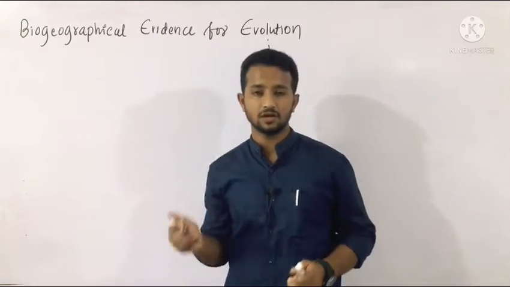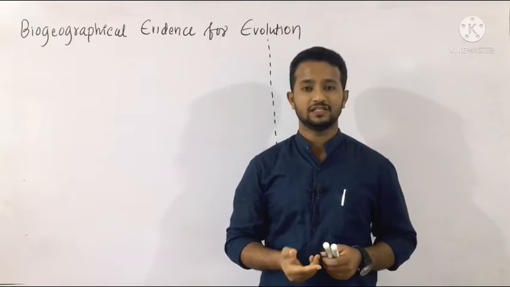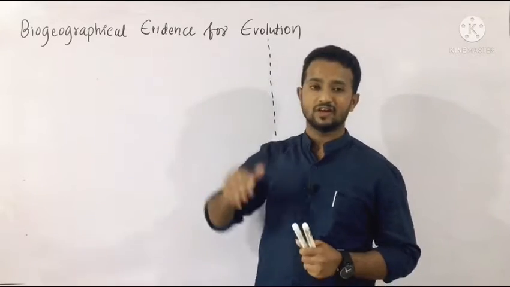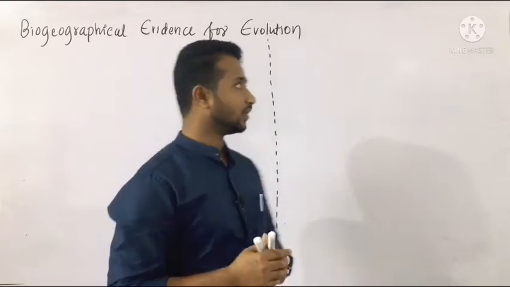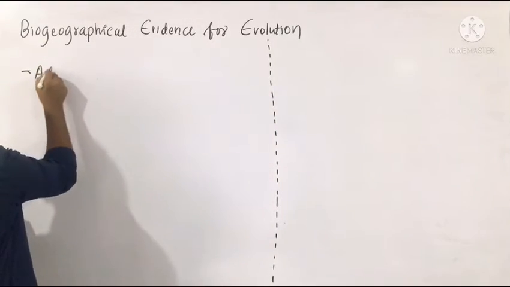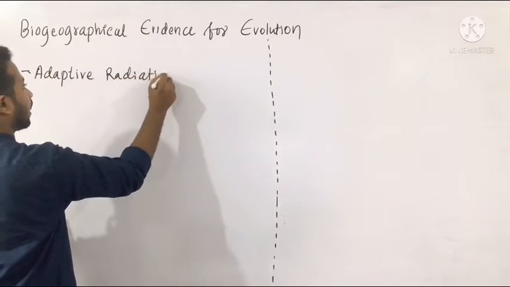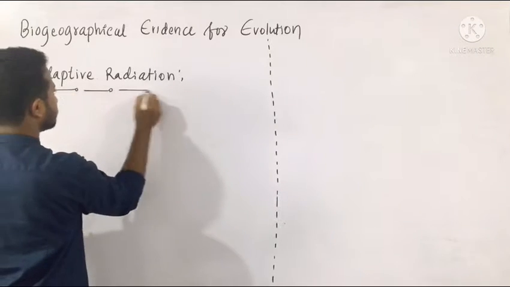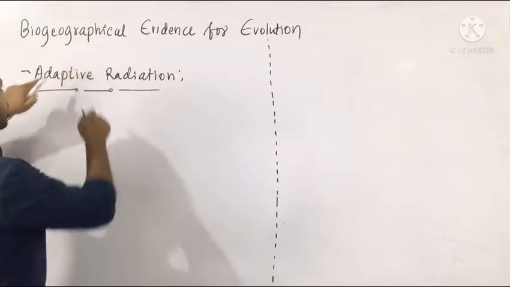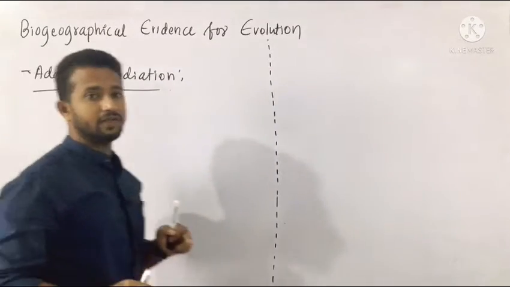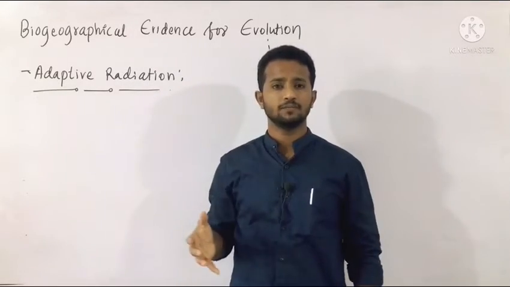Okay, the next evidence is called biogeographical evidence. Bio means living, and geography is the area where the living organisms live. They also provide us a very important proof for evolution. So here we are studying adaptive radiations. Adaptations are the formation of new organisms from different adaptations present in a geographical area. This geographical area is for the living organisms.